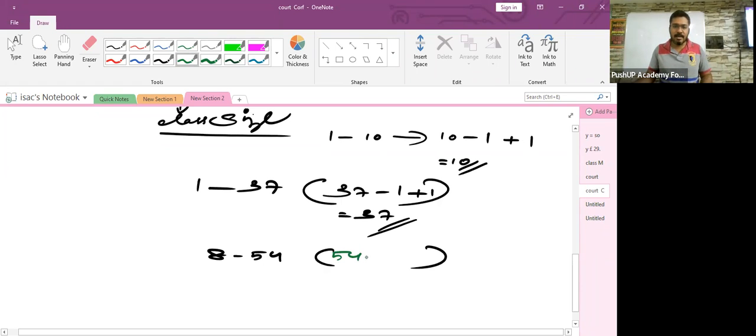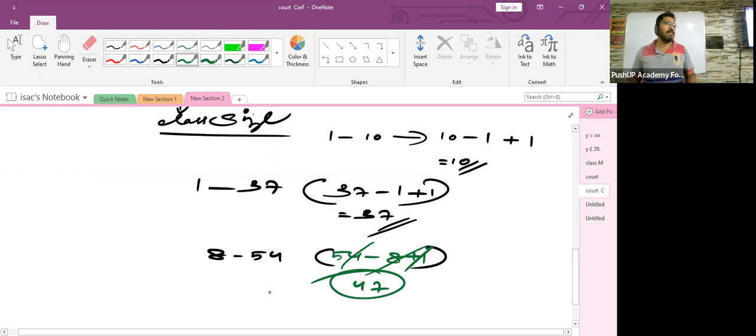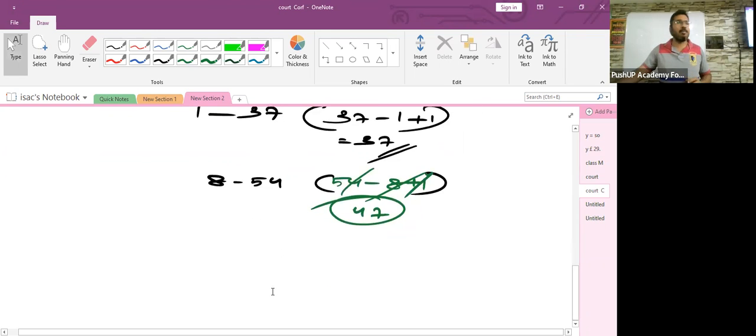So children, you can find the answer by using this formula: upper limit 54 minus lower limit 8 plus 1. 54 minus 8 is what? 46. 46 plus 1 is what? 47. So the number of students in your class is 47. Now this was using the formula, but how did this formula come into existence? Let me teach you that.